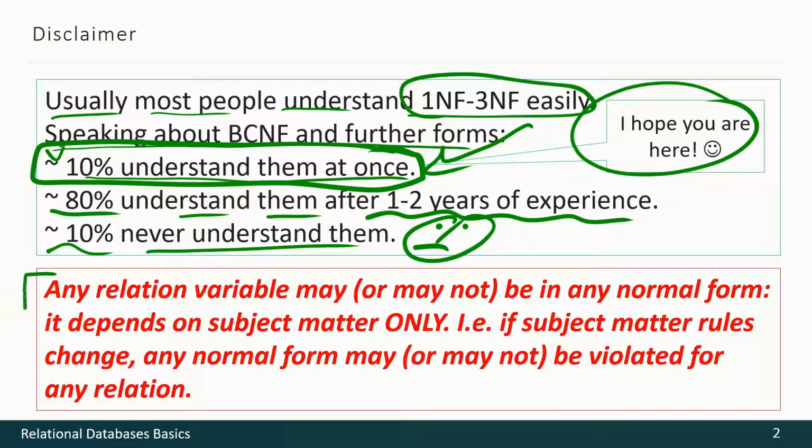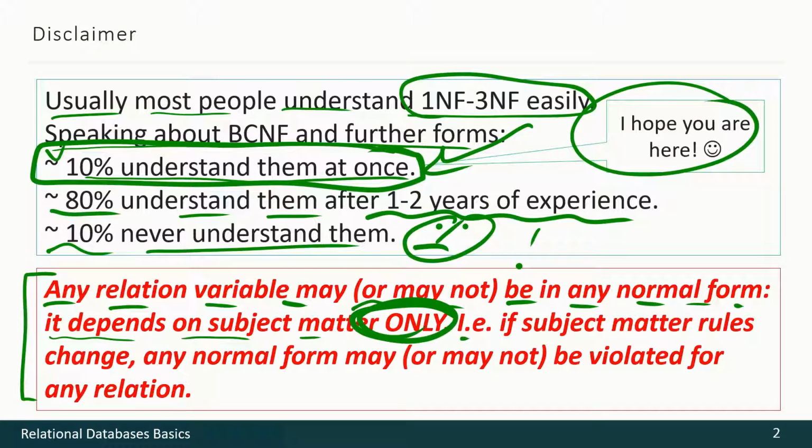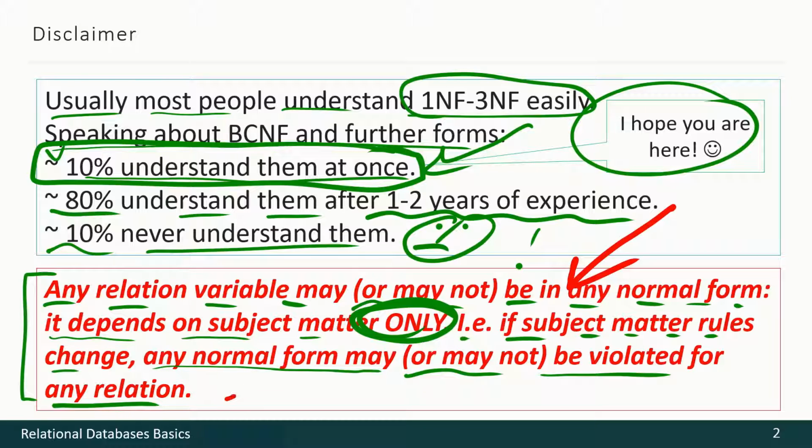And once again, that extremely important fact: any relation variable may or may not be in any normal form, and it depends on subject matter only. If subject matter rules change, any normal form may or may not be violated for any relation. So please absolutely remember this fact. Once you forget that fact, you may not understand any normal form at all.